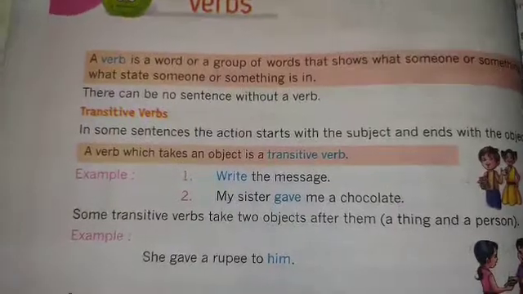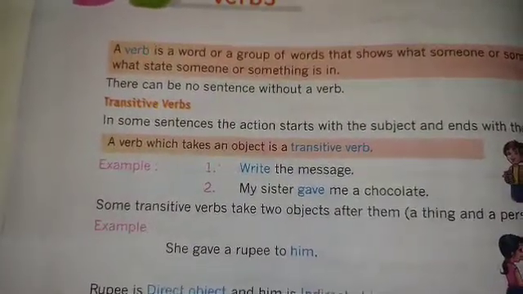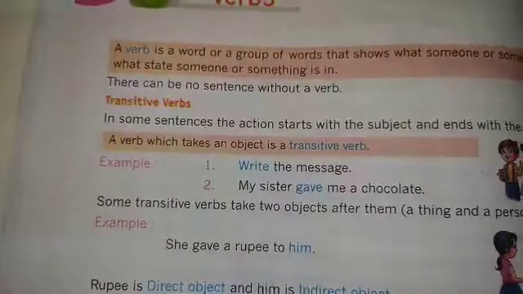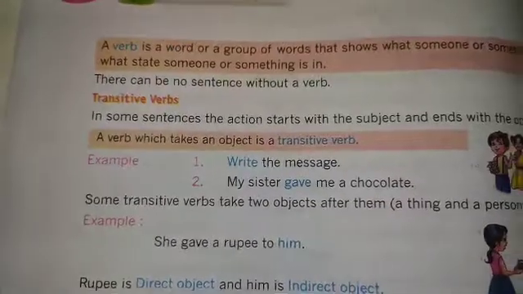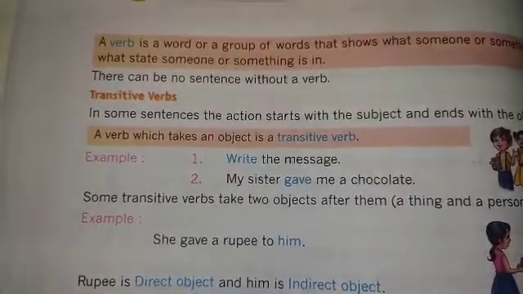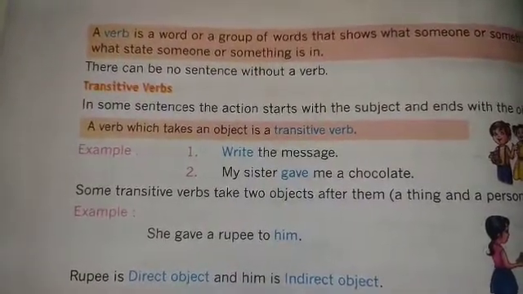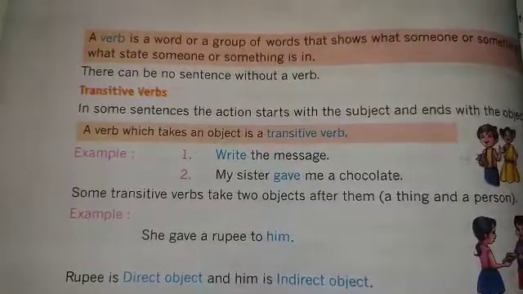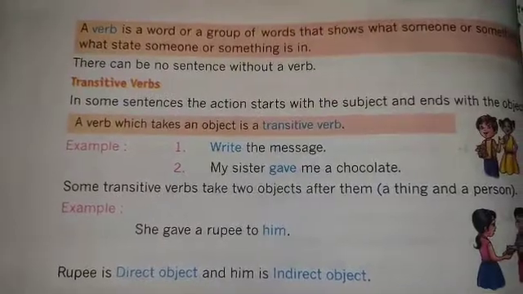You can see the example here. Write the message. Write is the verb here, and the message is the object. Second example: my sister is the subject. Gave is the action that is happening. So gave is a verb. Me a chocolate. Chocolate is the object, right? And it is some type of thing.